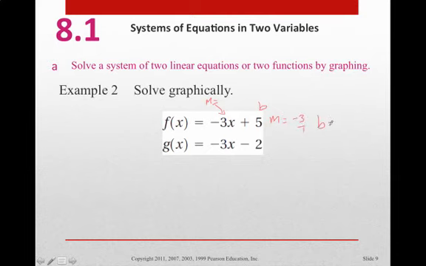And our y-intercept would be 5. For the next equation, 3 over 1 would be our slope, and our y-intercept would be -2.